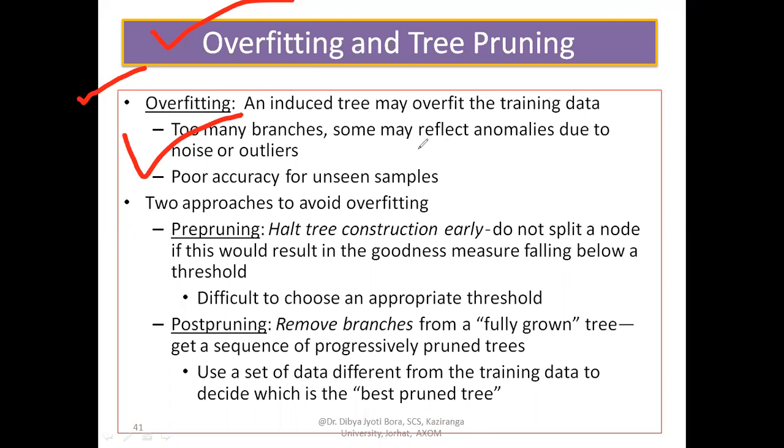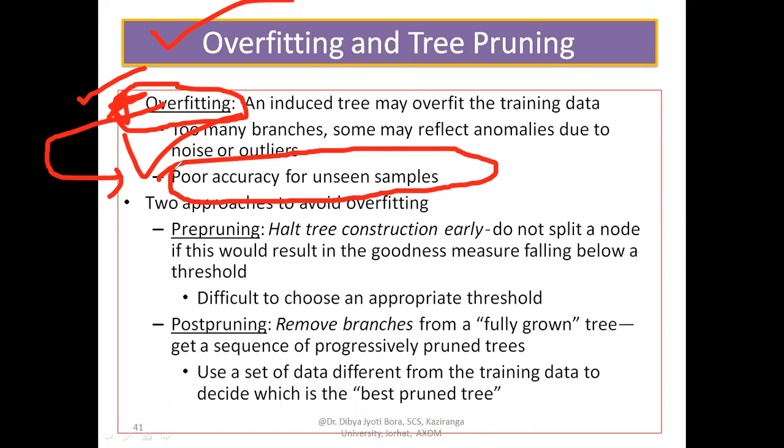So overfitting is a problem in the case of decision tree. It happens when we have too many branches, the tree keeps growing and growing, and exactly that is because of some noise and outliers. Because of overfitting, poor accuracy for unseen samples may happen. It means you cannot expect a good accuracy out of a decision tree which is suffering from the overfitting problem.